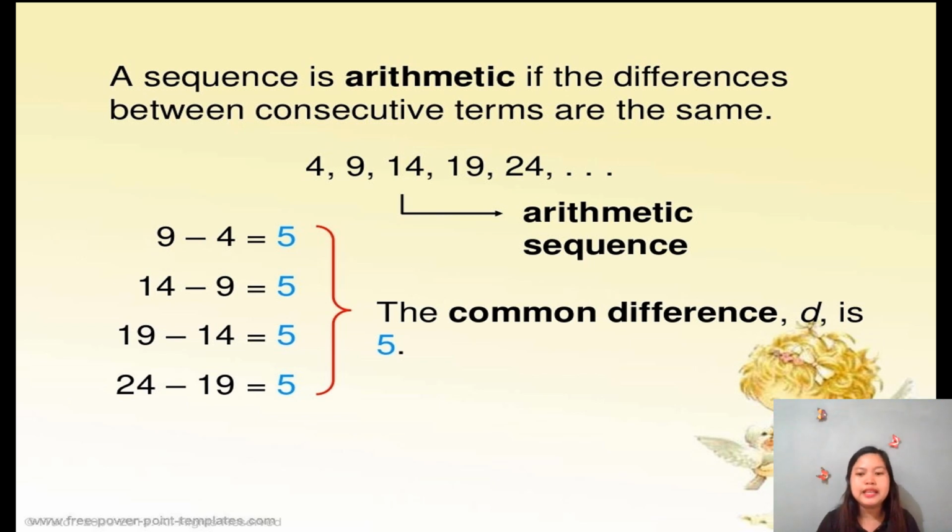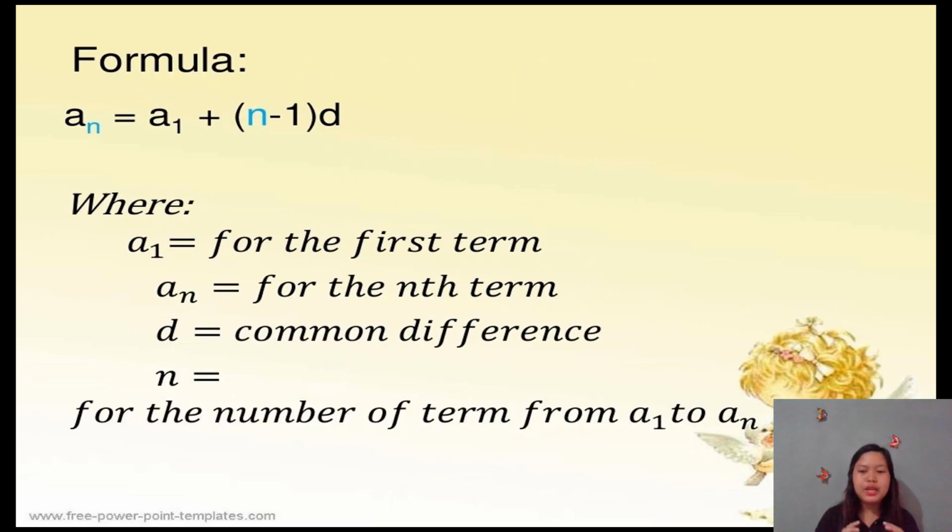So this is a sequence because it is a list of numbers. But of course, we have this one here, 4, right? 4 is what we call the first term, or A sub 1. So again, earlier we talked about A sub 1, which is 4. That is the first term. Our second term here is 9. The third term is the next one, and then the fourth term, and then the fifth term.